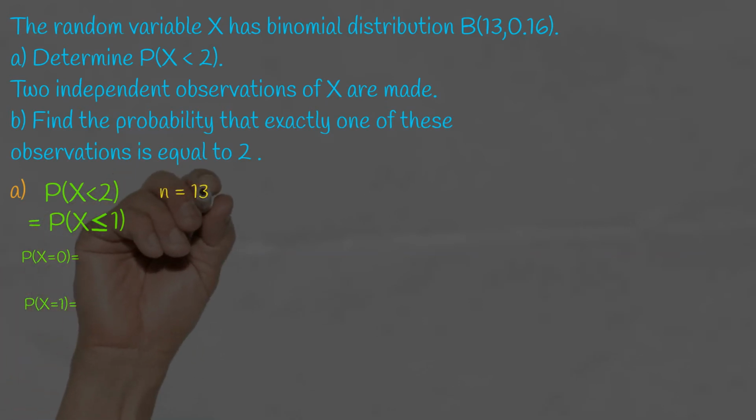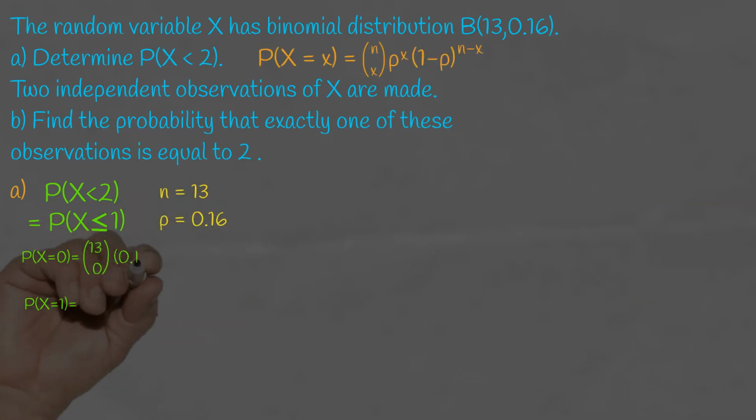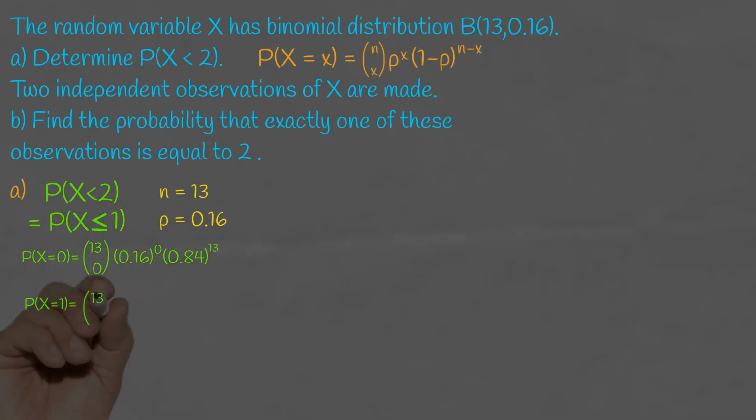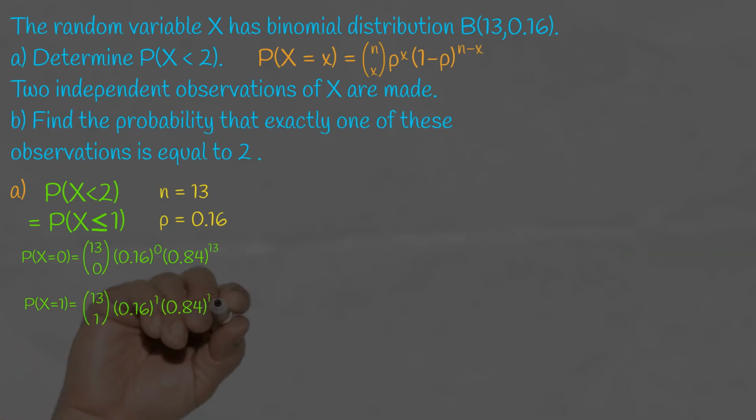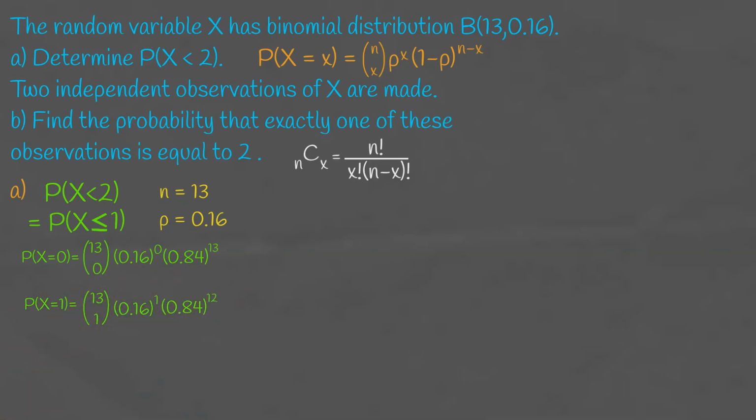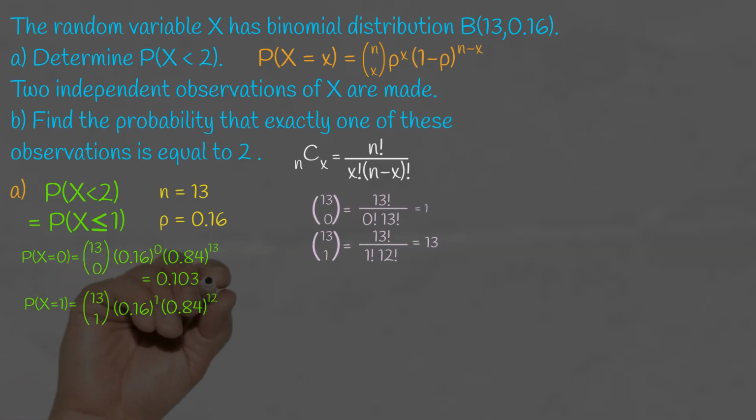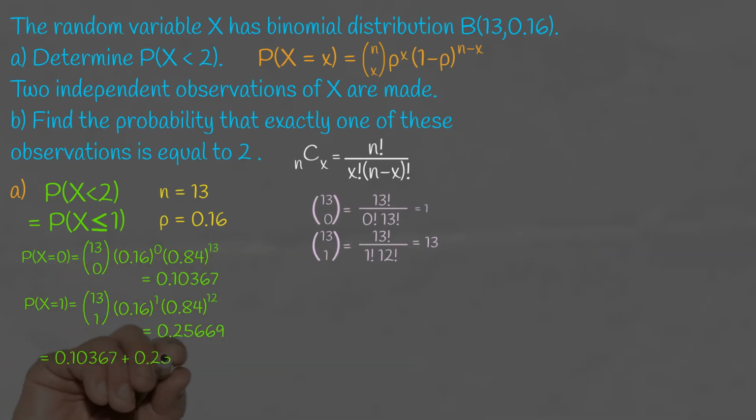We know that n is 13 and p is 0.16, so we can use the binomial formula to work both of these calculations out. And remembering to use the combinations formula to work out the first bracket, 13 choose 0 and 13 choose 1, we can calculate our answer, which is 0.36036.